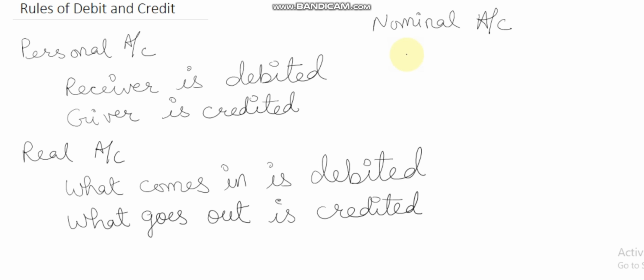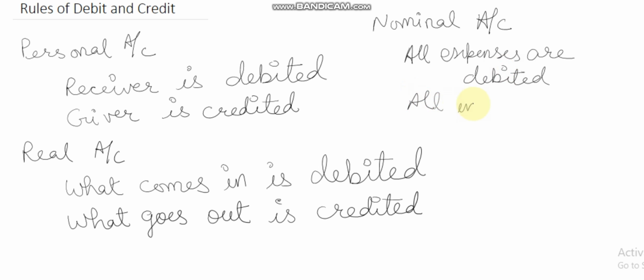According to the golden rule of accounting, in nominal account, all expenses are debited and all incomes are credited. Whatever is the income of the business will be credited and whatever is the expense of the business will be debited.